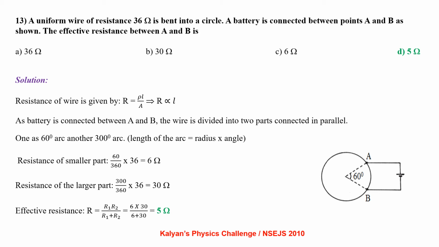As the battery is connected between A and B, the wire is divided into two parts connected in parallel. One is 60 degrees arc, another one is 300 degrees arc. Length of the arc is given by radius into angle. Now the resistance of the smaller part, 60 by 360, that is the angle subtended, into 36, comes out to be 6 ohm. Similarly, the resistance of the larger part comes out to be 30 ohm. Effective resistance, since the two parts are connected in parallel, R1 R2 by R1 plus R2, which comes out to be 5 ohm.